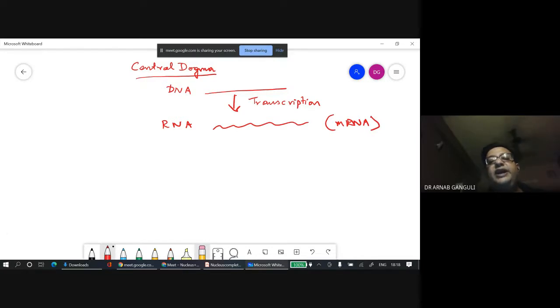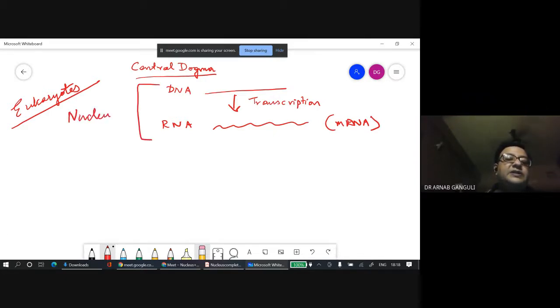Let's talk about this in eukaryotes, not in prokaryotes. So this process, transcription, takes place inside the nucleus. This mRNA now goes to the cytoplasm.